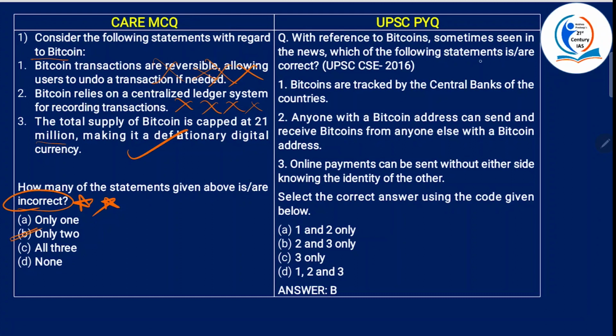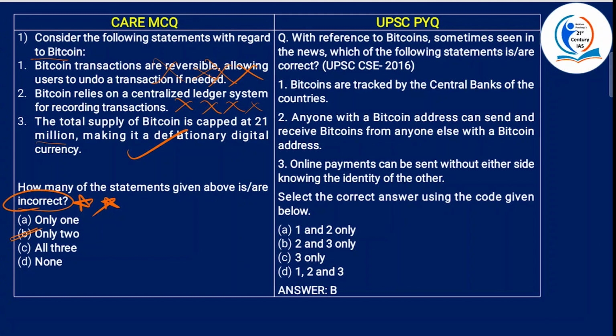With reference to Bitcoin, sometimes in news, which of the following statements are correct? Bitcoins are tracked by the central banks of the countries. See, the definition which we saw: Bitcoin is a type of digital currency that enables instant payment, introduced in the year 2009, based on an open source protocol and not issued by any central authority.